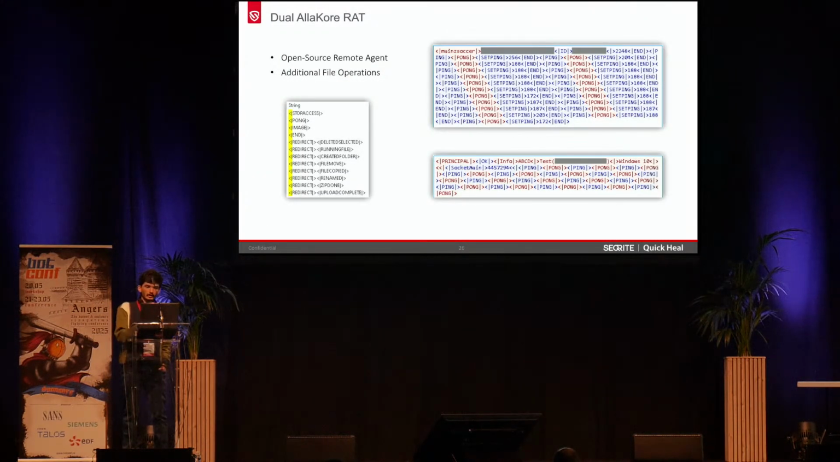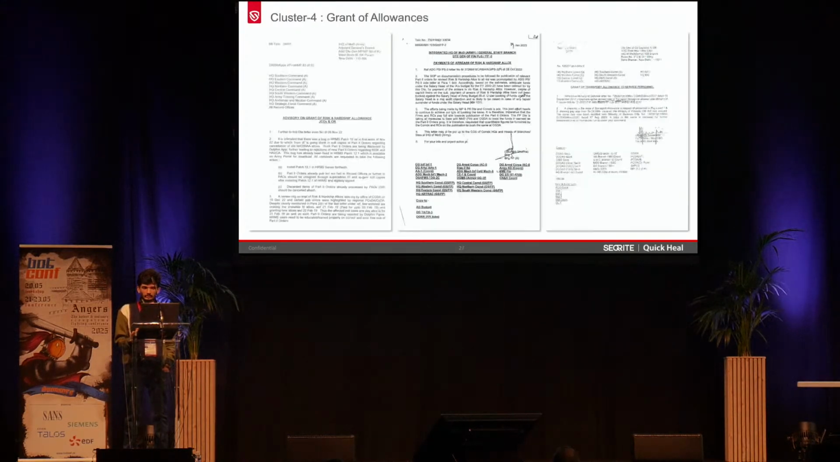And if you come back to the dual Allakore RAT, as I said, this is an open source remote access Trojan with different file operations that you can modify with these both dual variants. And here you can see the first and the second Allakore RAT. I mean, the dual versions are communicating with each other, and along with the C2 as well, like they are ping-ponging each other to maintain the connection and stay alive, that is, whether the victim is present or not.